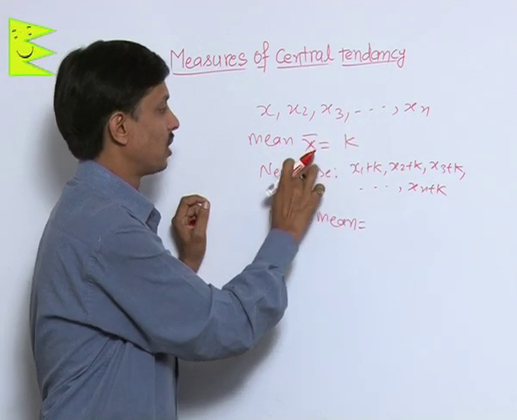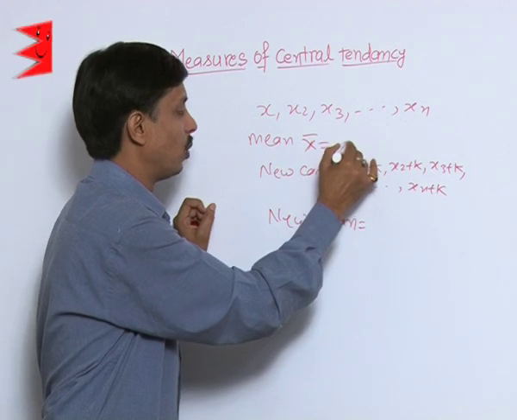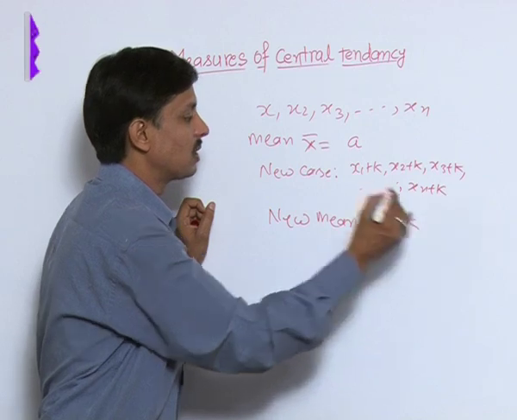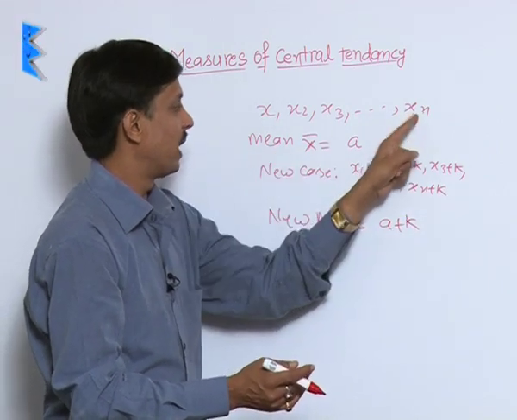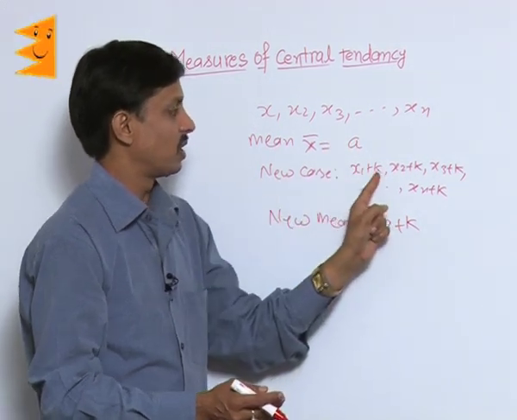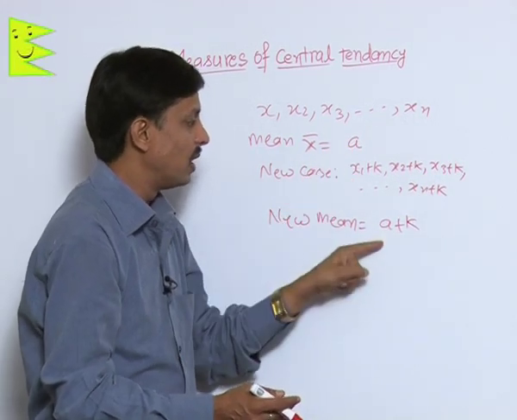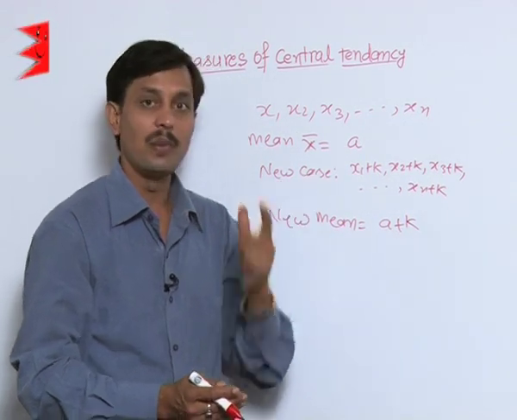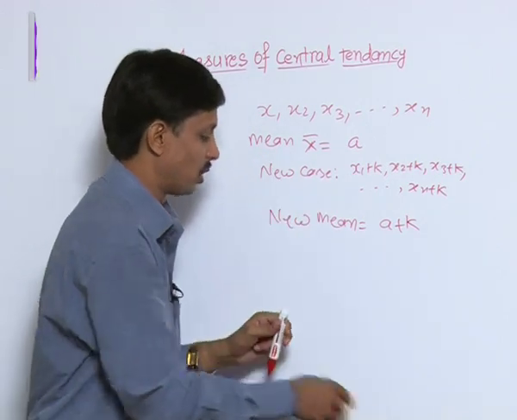Suppose the mean x bar is not k, let us assume this value is a. So the new mean will be a plus k. If x1, x2, x3, xn are n observations, their mean x bar is a. If each observation is increased by k, then the new mean will be the old mean plus whatsoever is increased in every observation. Similarly, you can say in case of the decrease also.